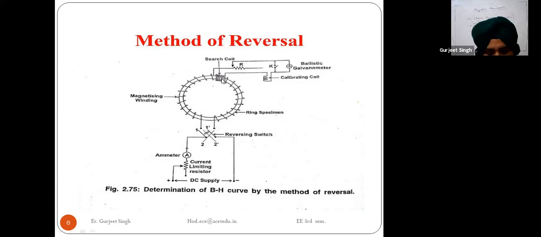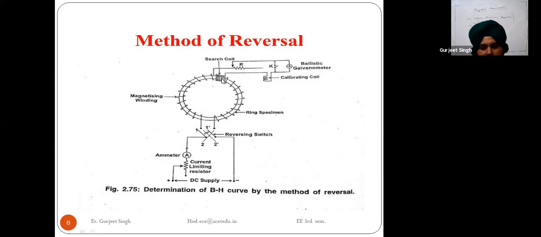Because it is insulated by the paraffin wax that is wound on the tape. The tape we are using provides the insulation. That's why we are mounting this tape on the ring and on the search coil.